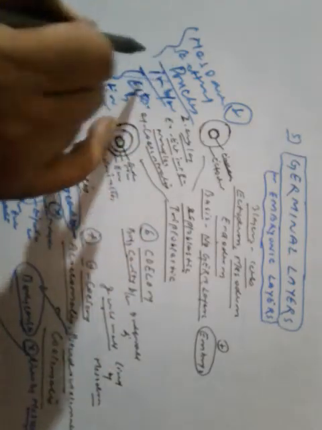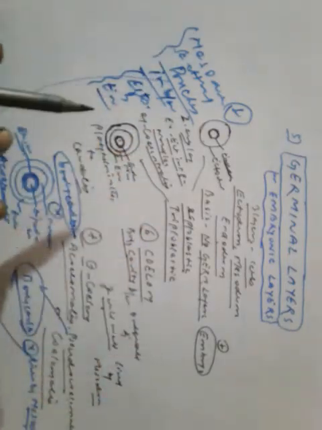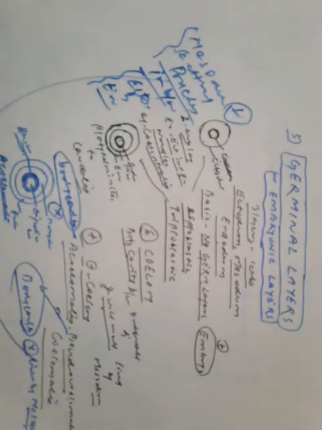Instead, mesoderm is present, but how? As scattered pouches in between ectoderm and endoderm. Lining is not there. It is present as scattered pouches in between ectoderm and endoderm.